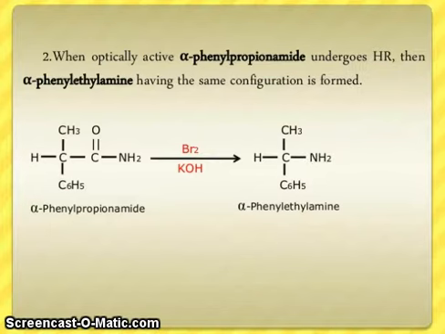In second, when optically active alpha phenyl propionamide undergoes Hofmann rearrangement, then alpha phenyl ethyl amine having the same configuration is formed. You can see here alpha phenyl propionamide reacts with Br2 and KOH, it gives alpha phenyl ethyl amine.